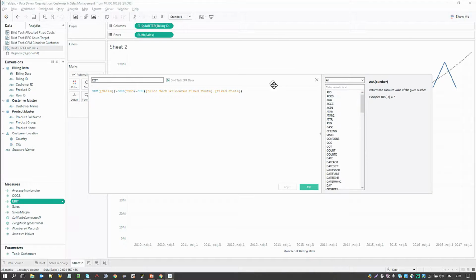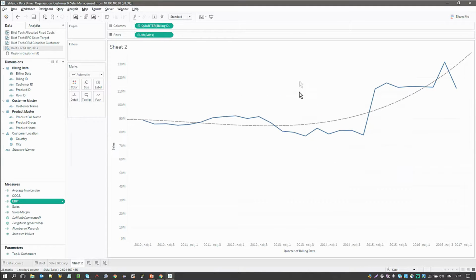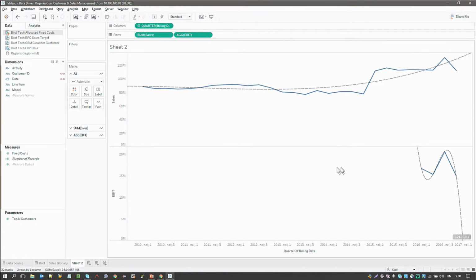I have my EBIT here, and we've calculated this EBIT from 2 different data sources. So we have sales and we have the COGS in our ERP data, but our fixed cost data is coming from our PCM system. And since we've linked these up, we can then use EBIT here as well. So as you can see, things are bad.